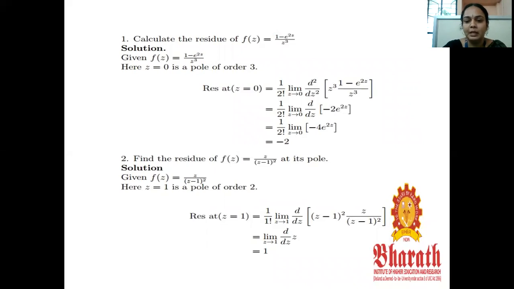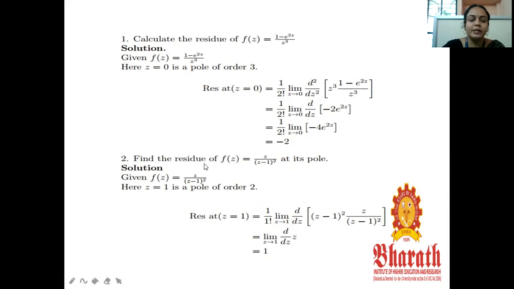The derivative of e power 2z is e power 2z into 2, and with the existing minus 2, it becomes minus 4 e power 2z. Now substitute z equal to 0, e power 0 is 1. So minus 4 by 2 factorial is minus 2. So for the pole z equal to 0, the corresponding residue is minus 2 when the order of the pole is 3.